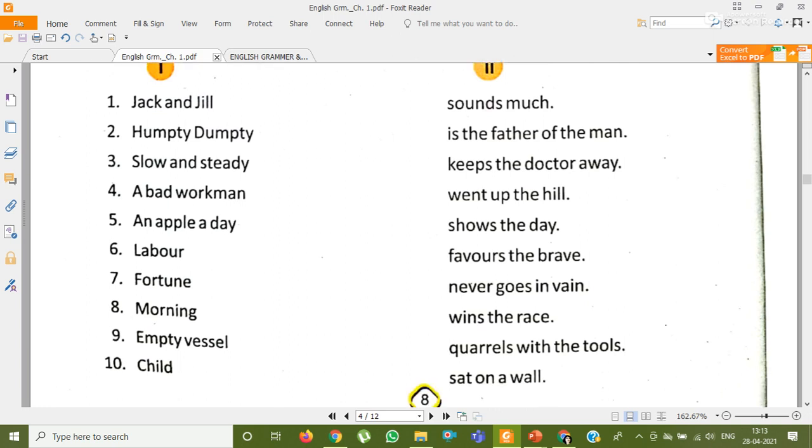Jack and Jill, you all know, went up the hill. Humpty Dumpty sat on a wall.